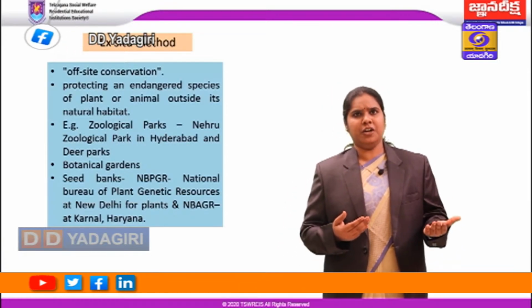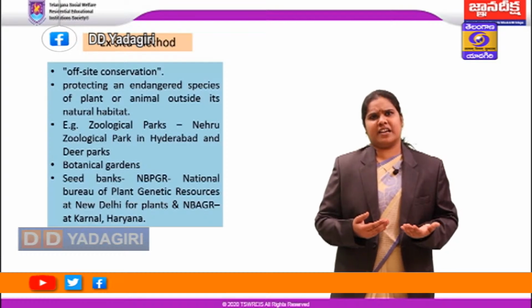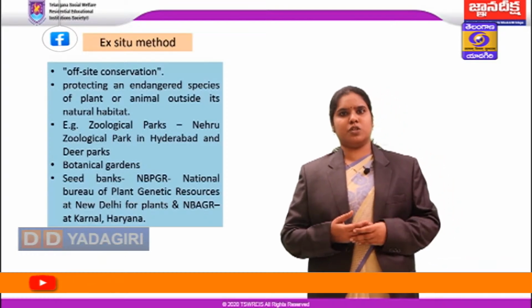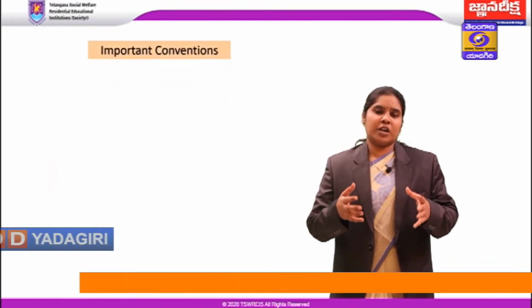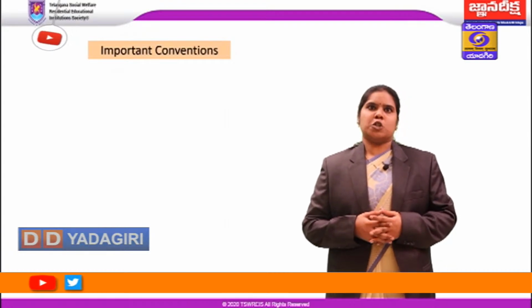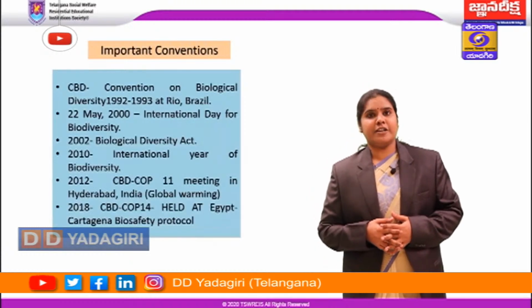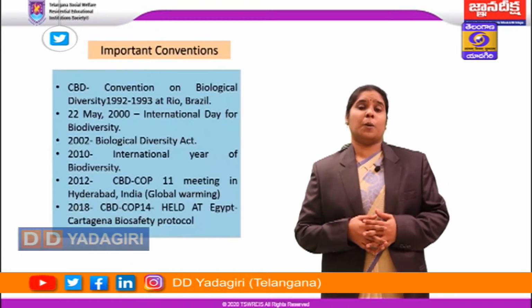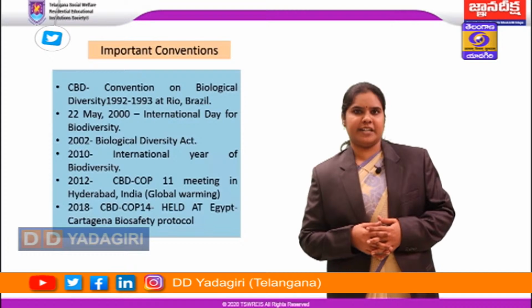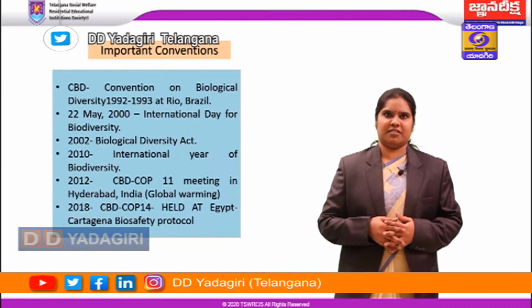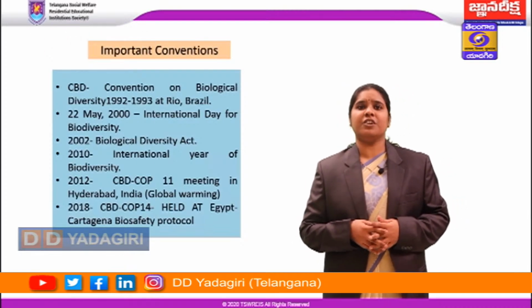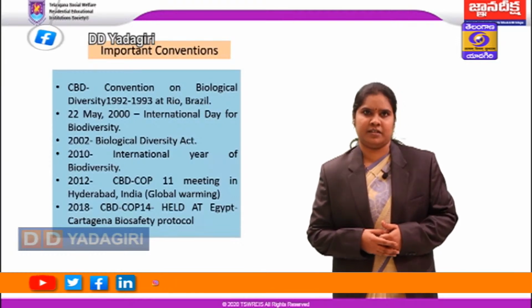Apart from all these, as we are seeing so many threats to biodiversity and many species in nature, there are now some rules and regulations, or conventions, which took place to safeguard the biodiversity. The first one is the CBD, the Convention on Biological Diversity, for which the first conference of parties was held in 1992 and 93 at Rio, Brazil. We also call it the Earth Summit.